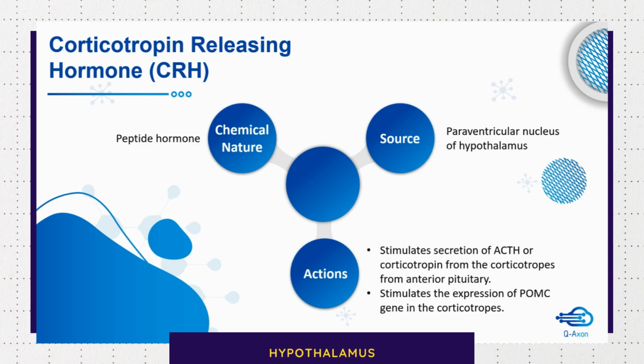This corticotropin releasing hormone also stimulates the expression of the pro-opiomelanocortin gene in the corticotropes. This gene expression is very essential for the formation of adrenocorticotropic hormone.